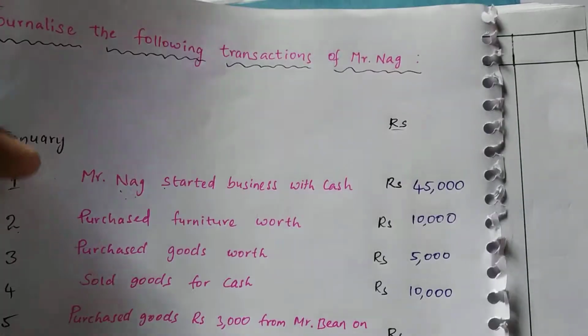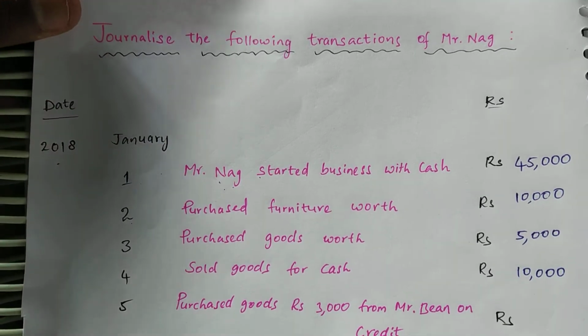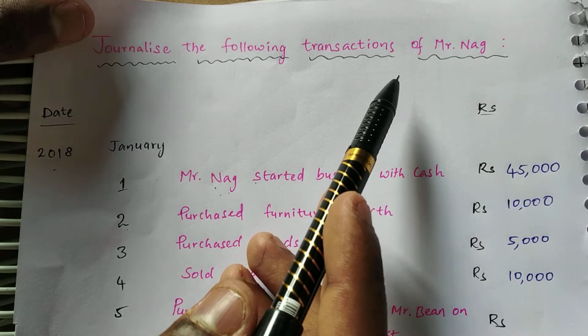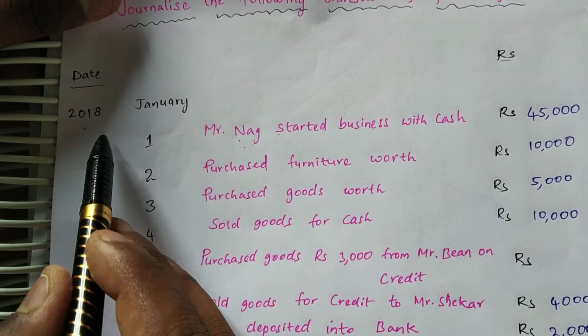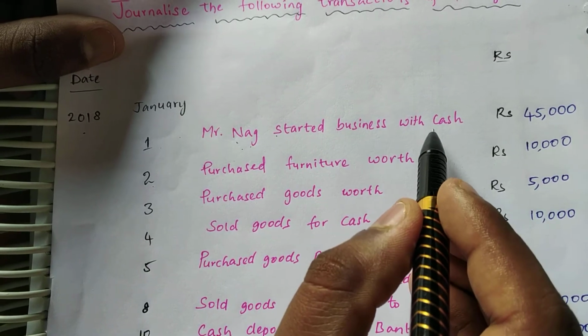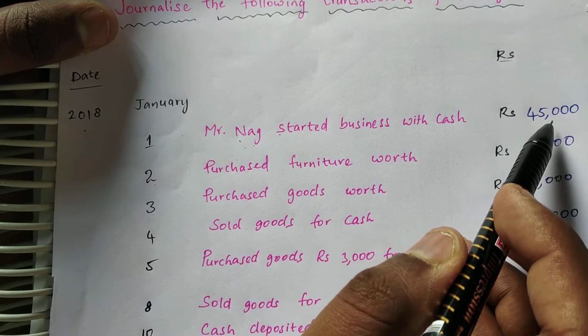Hello. Now I am going to explain the problem, as I explained the different items in the earlier class. Journalize the following transactions of Mr. Nag. On January 1st, 2018, Mr. Nag started business with cash, rupees 45,000.